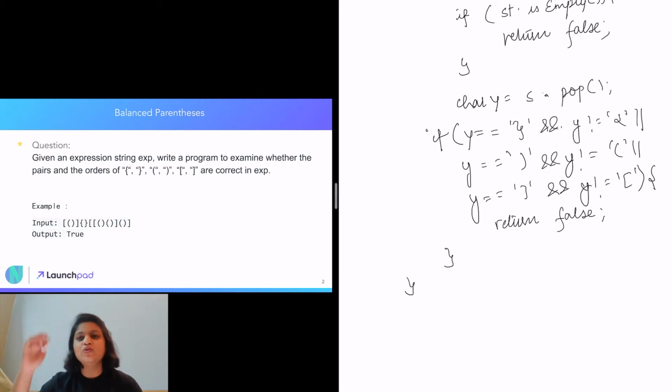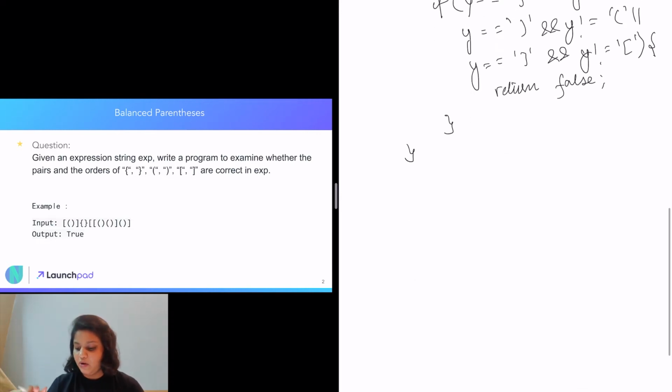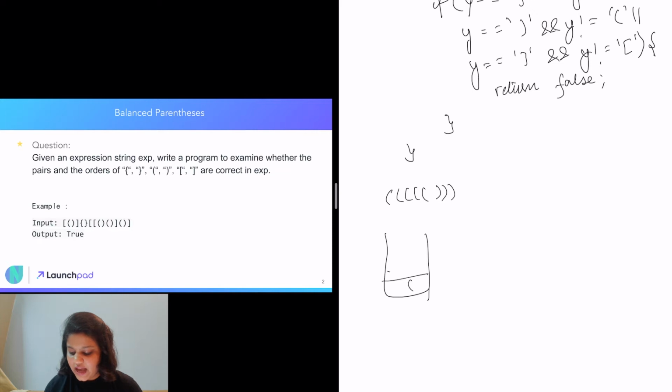And like this we will go across all the characters of the string. Now after the whole string, suppose all the opening braces and closing braces were in the same order. Even then there can be a scenario, for example, where our opening braces had 5 normal brackets, and the closings were like this. So our stack will first have 5 opening parentheses.